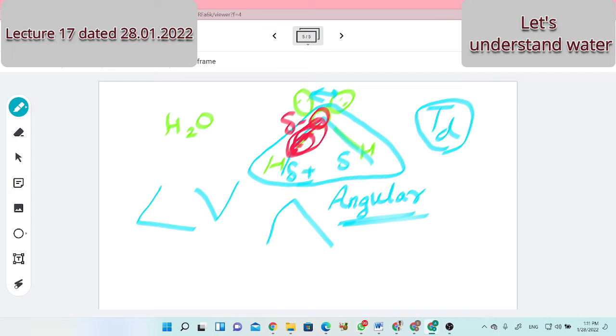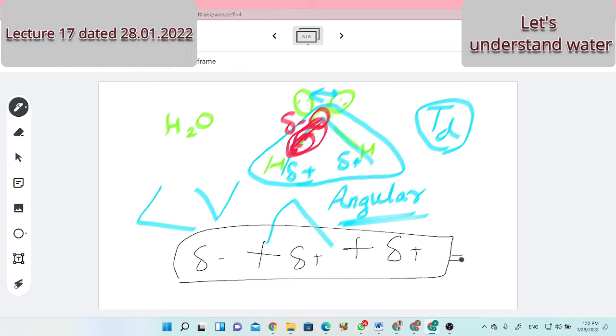Delta plus on each hydrogen. Is it correct? It is not correct. See, delta minus is the charge on oxygen, delta plus is the charge on one hydrogen, and delta plus is the charge on the other hydrogen. Do the summation, the total. What's the answer? Students, at least you should reply. Delta minus plus delta plus plus delta plus. What's the final answer?